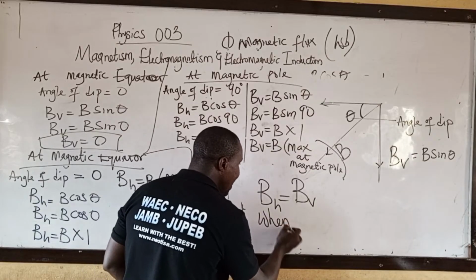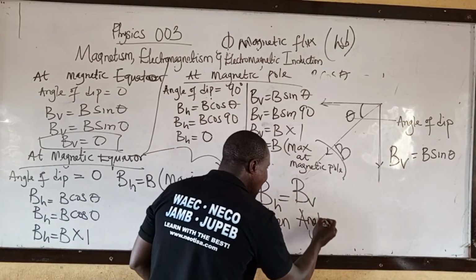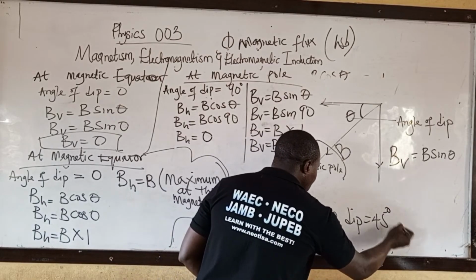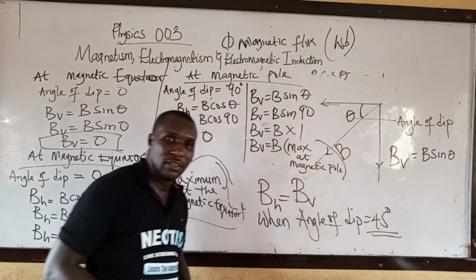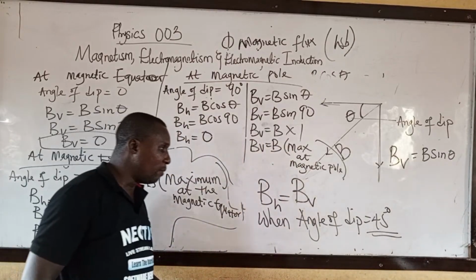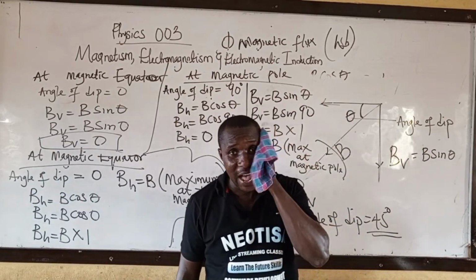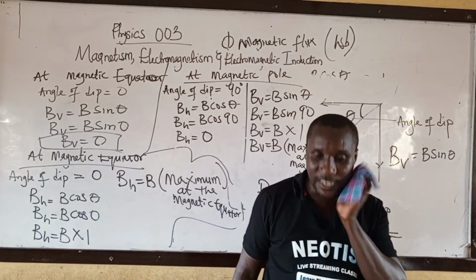when angle of dip equal to 45 degrees. Take note of that. BH equal to BV when angle of dip equal to 45 degrees. Take that down.